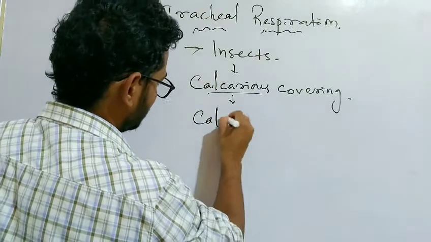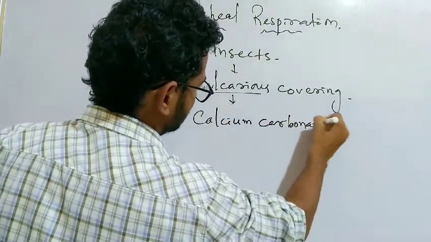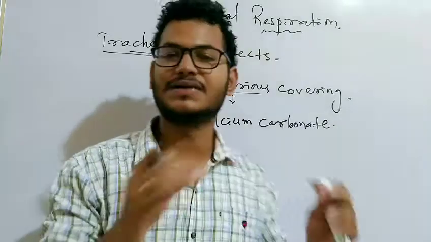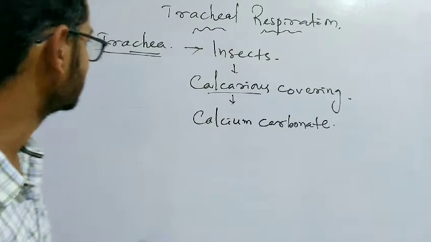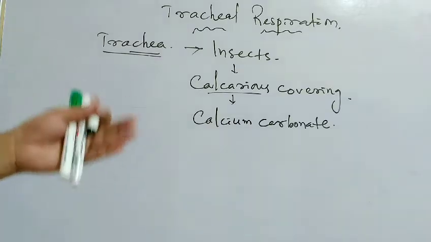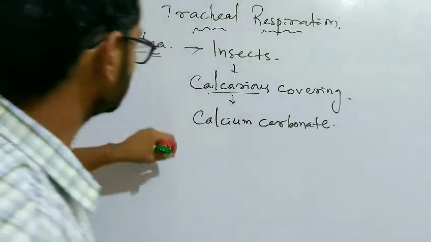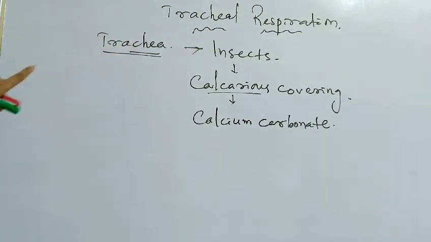As the covering is hard, it cannot help in the exchange of gases. So in insects, the exchange of gases or respiration is of the tracheal type.